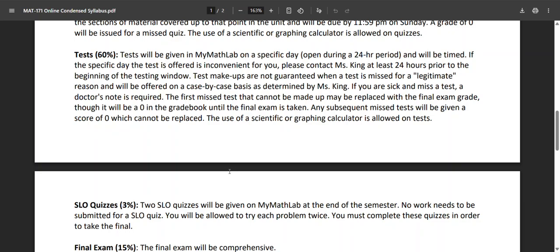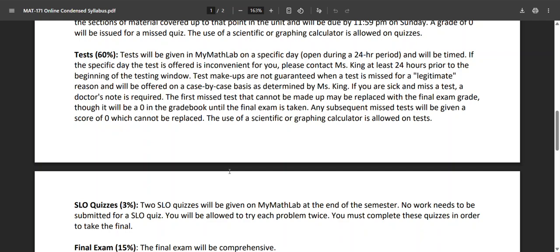Tests are going to be 60% of the grade, and they're open during a 24-hour period. So I will open a test at midnight, and then I will close it at 11:59 p.m. the following night. So it will be open for 24 hours. Tests will always be timed. The test days, I'm pretty sure for the entire course, are always on Fridays.